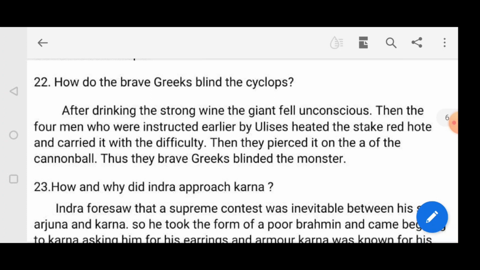So the wine was very strong, and after drinking it, the giant was unconscious. At that time, Ulysses, with the help of his men, heated the stake, carried it with great difficulty and pierced it into the eye of Polyphemus.